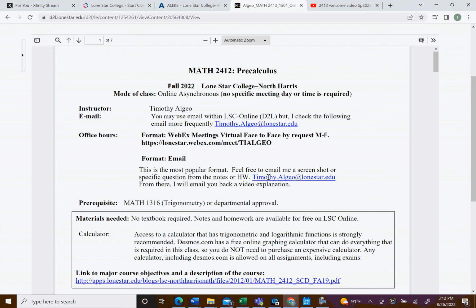And here's my email address. You can email me through D2L if you like, but with this one you will get a quicker response. I don't check that D2L account on a daily basis. I do check it fairly often, but this one I check multiple times a day.